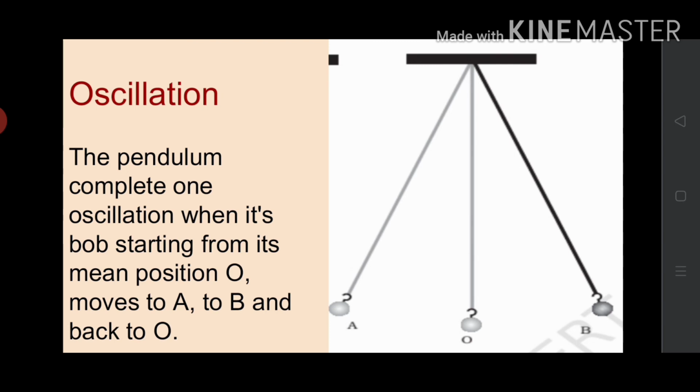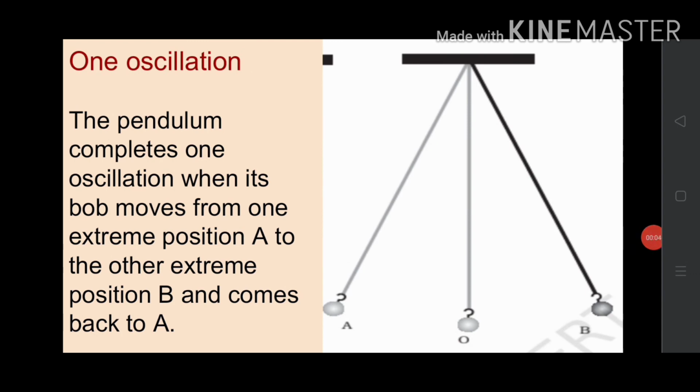So from position O to A, then to B, then back to O. If the pendulum covers this distance, we can say that the pendulum completed one oscillation.